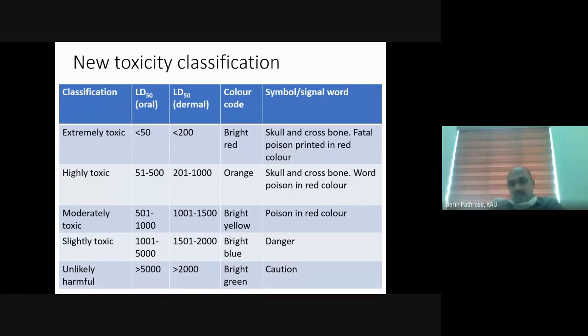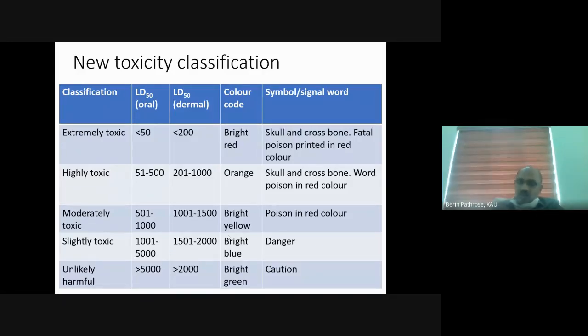That is an older category. In between red and yellow, we have orange introduced, and in the red category, we have skull and bone, and the wording is changed to fatal poison. And in the orange category, that is the new category, there is skull and bone along with poison written in the upper triangle.